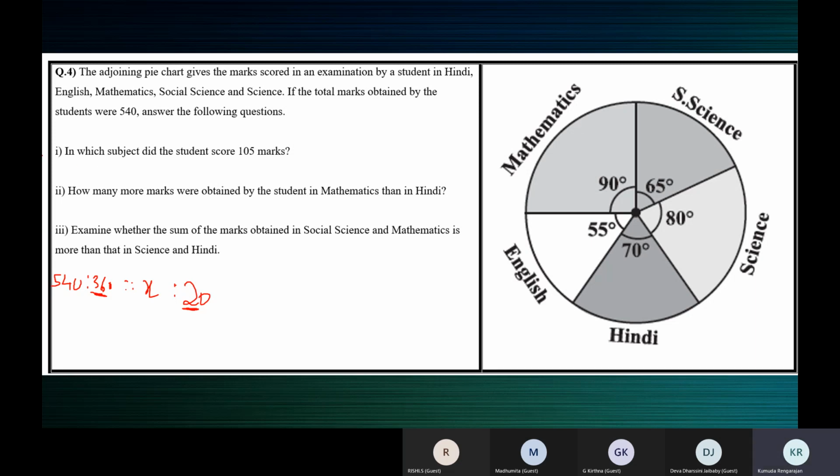So for maths and social science, the central angle is totally 155. Ma'am, I found the answer. One second. For science and Hindi, totally the central angle is 150. So from the central angle itself, you can make out. You don't have to find the marks. So yes, the sum of the marks in social science and maths is more than that of science and Hindi, because the central angle is more. You can also find the marks.